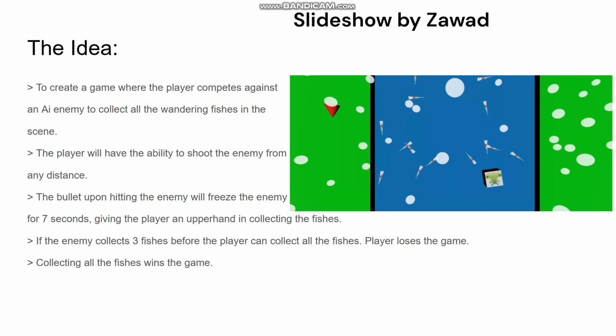And we wanted to set the condition of the game so that if the enemy collects 3 fishes before the player can collect all of them, the player will lose the game. The only way a player wins is by collecting all the fishes.